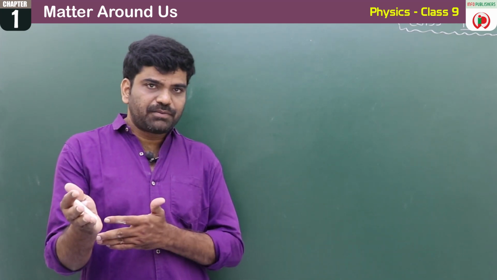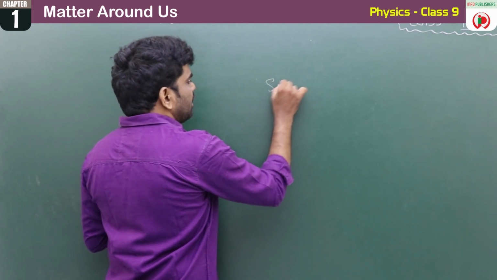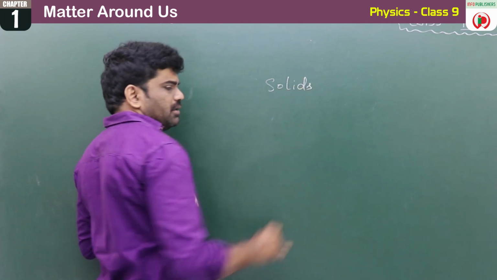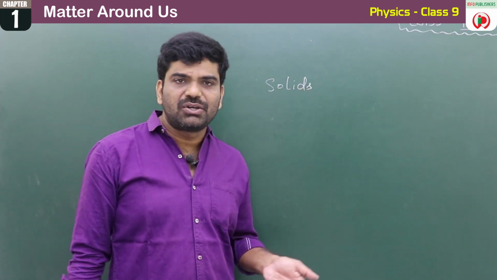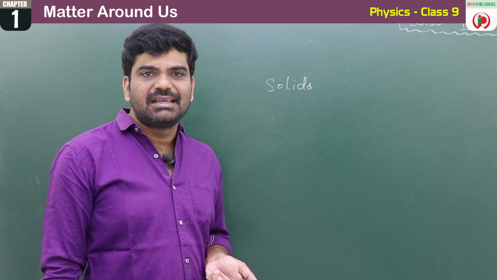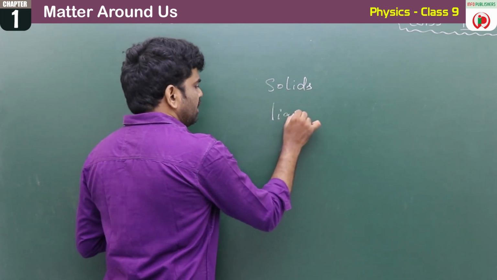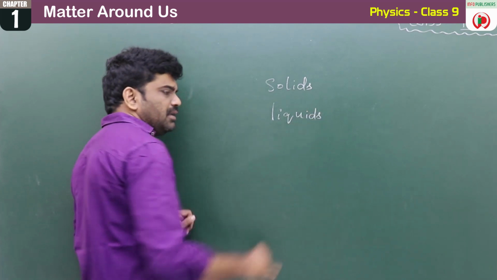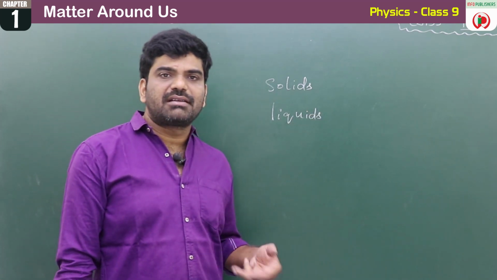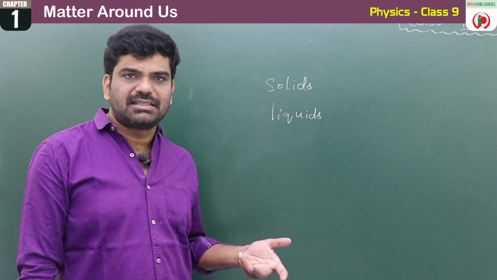So our main concept is matter. The chalk piece, the blackboard, the benches you are sitting on, and the books you are holding, the chairs, all these come under solids. What is this, children? All this comes under solids. The water, oil, petrol, diesel, kerosene are fluids which come under liquids, and oxygen, nitrogen, carbon dioxide, inert gases, yes or no?